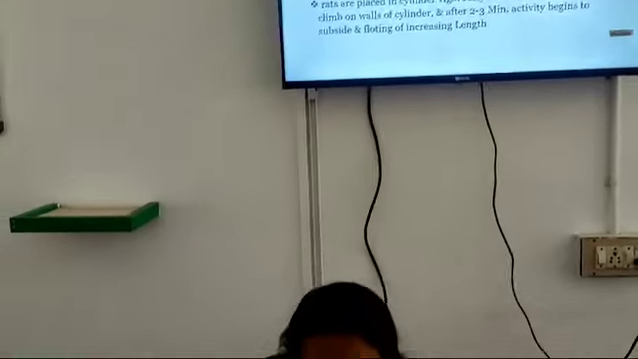Coming to the procedure, we can select adult Sprague-Dawley rats with a weight of about 160 to 180 grams. The rats are individually forced to swim in a vertical Plexiglas cylinder. Its height is about 40 cm, its diameter is 18 cm, the water level will be 15 cm, and we have to maintain the temperature at 25 degrees Celsius.